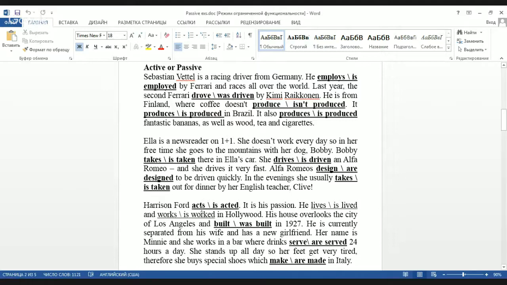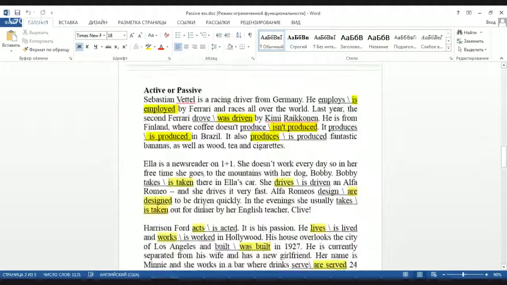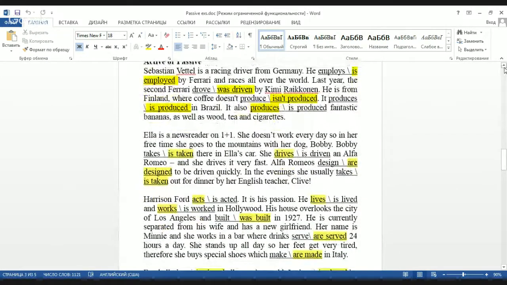Now let's look at the answers. You will see now the answers. They are highlighted in yellow. So the first one we have here is employed, was driven, isn't produced, is produced, and produces. Actually, this paragraph turned out a little bit crazy, but I thought, he's from Finland, where coffee isn't produced, but anyway, it is produced in Brazil. I just wanted to use passive voice, that's it.